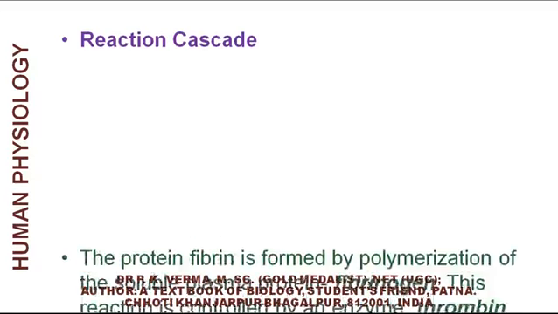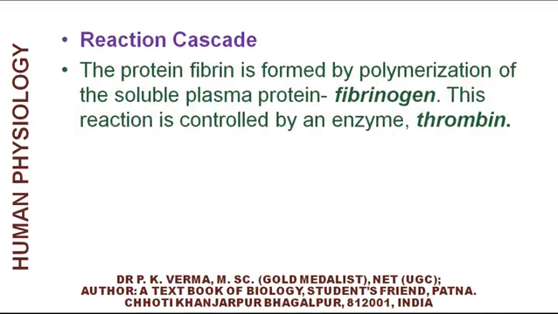Now, the reaction is simple. In the blood plasma, there is an inactive protein, prothrombin. It is to be converted into enzyme thrombin.